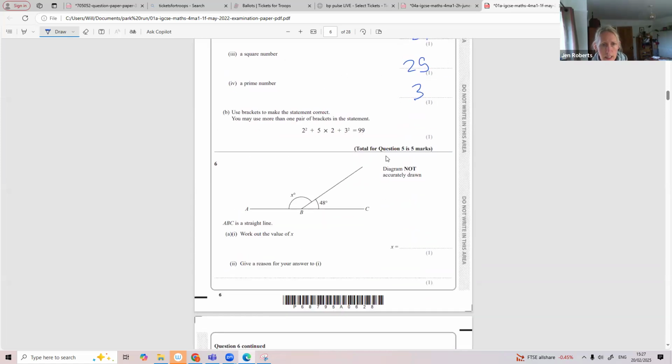Use brackets to make this statement correct. So I know that 9 times 11 is 99, so I'm wondering if that's going to help. If we put those together, 2 squared, add 5, 4 add 5 is 9. If we put those together, 3 squared is 9 plus 2 is 11. Yeah, so they would go there and there.